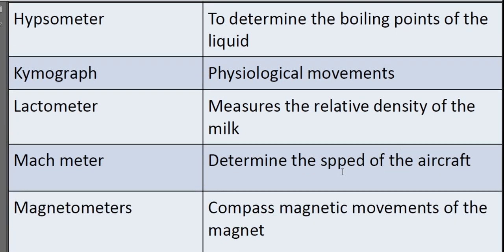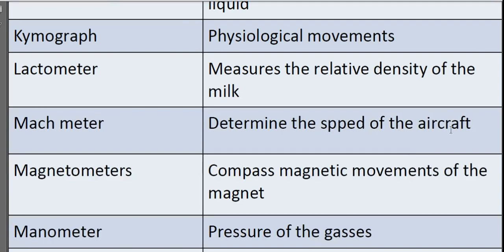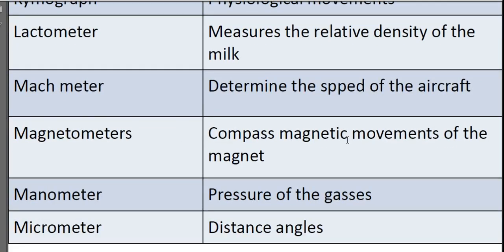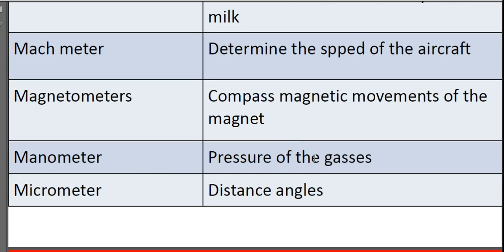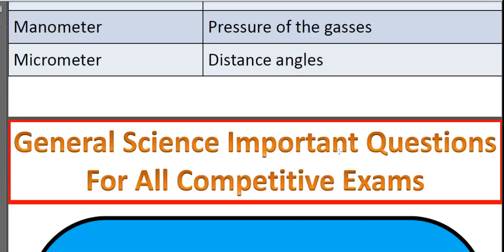Machmeter determines the speed of aircraft. Magnetometer measures the magnetic moments of a magnet. Manometer measures the pressure of gases. Micrometer measures distances and angles.